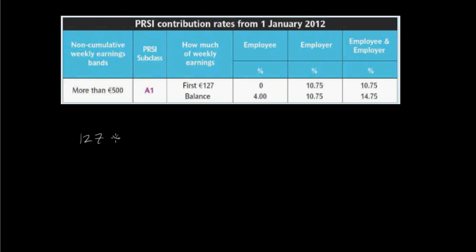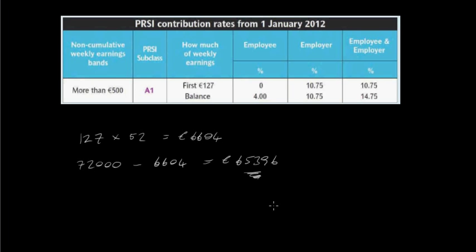So what I'm going to do is multiply this by 52 to give me 6,604 euros. This is the amount that the person can earn in 1 year without paying any PRSI contribution. We don't have to work out the PRSI contribution on this amount here. So the balance, then, they have to pay 4%. Now this person is earning 72,000 euros, so we've got to subtract 6,604 from it, and that gives us 65,396 euros. So this amount here is what we calculate the PRSI on, because they don't pay PRSI on the other amount.